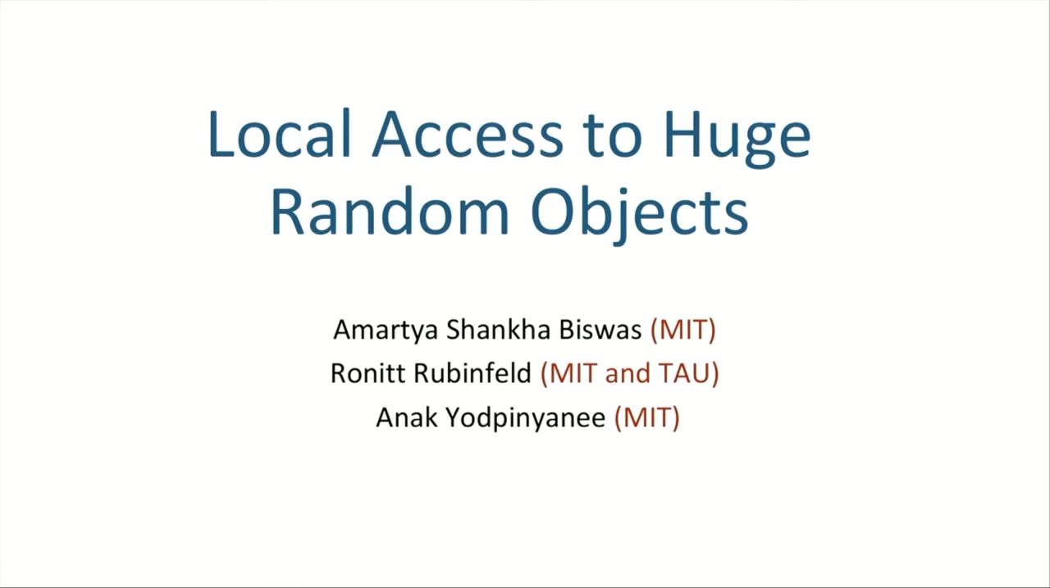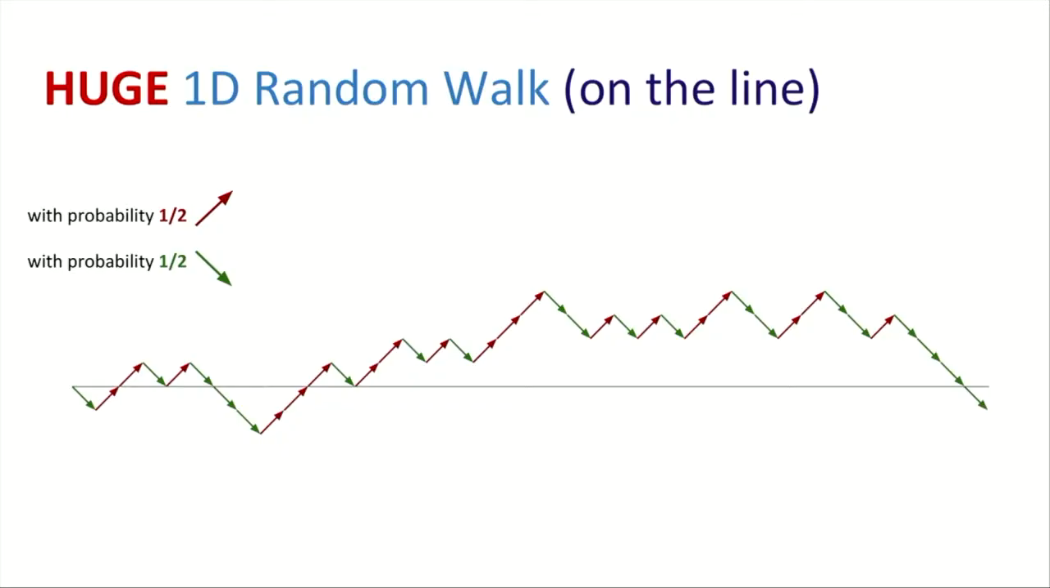I will talk about how to provide local access to huge random objects. This is joint work with Ronit Rubenfeld and Anakio Pignani. So let's consider a huge random object, such as this huge random walk, a one-dimensional walk. You go up and down with probability 1/2 each. Normally you would just generate each step, and then you get the walk.